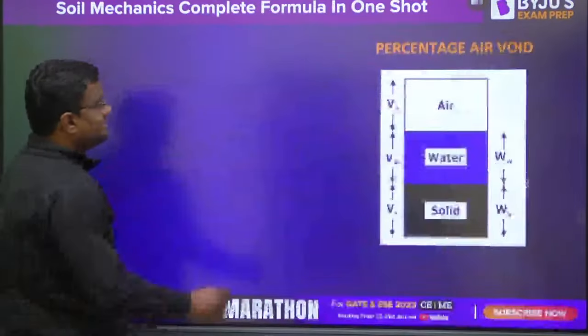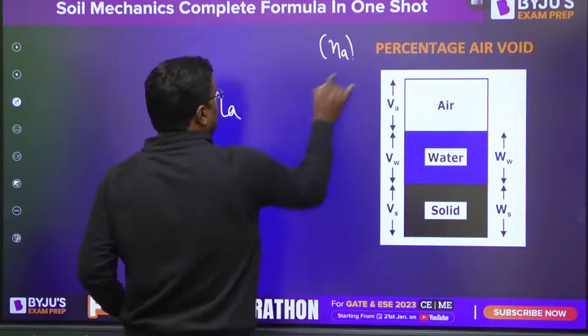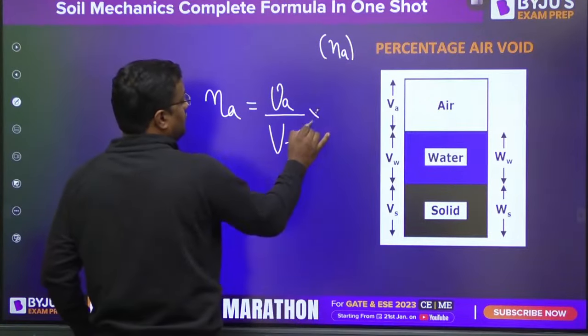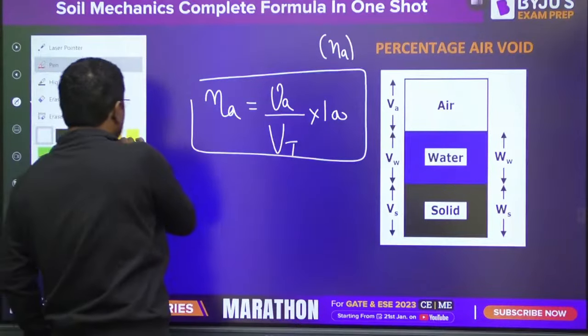Now one more thing, that is percentage air void. Percentage air void is represented by Na, and it is equal to volume of air by total volume. If you want it in percentage, then multiply by 100.